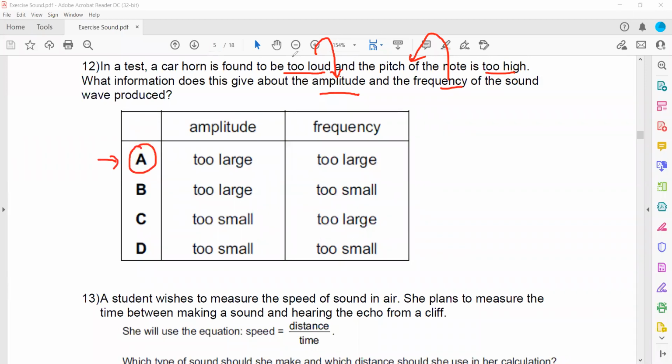So whenever we say that a sound is loud, it means it has a higher amplitude. When we say a sound has a high pitch, it means it has more vibrations per second, or a higher frequency.